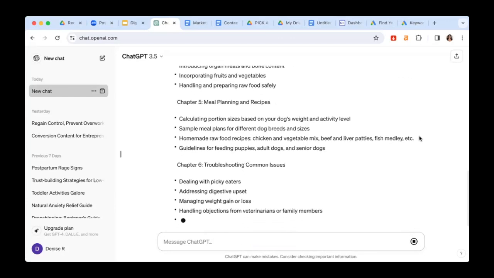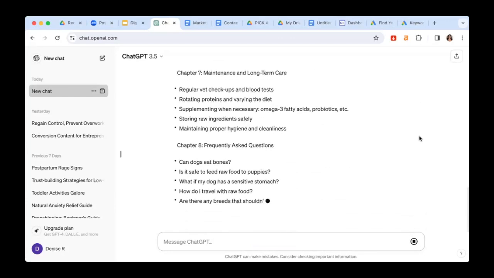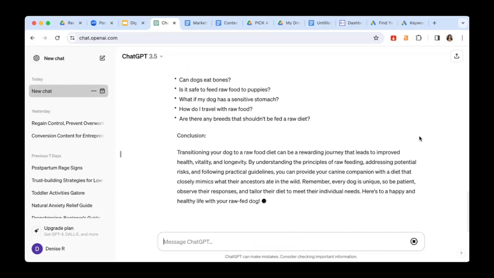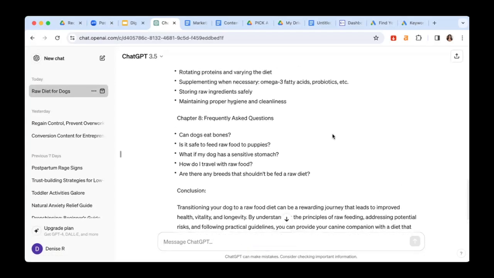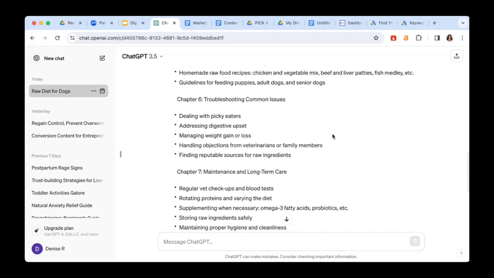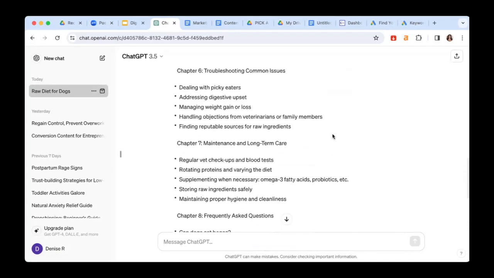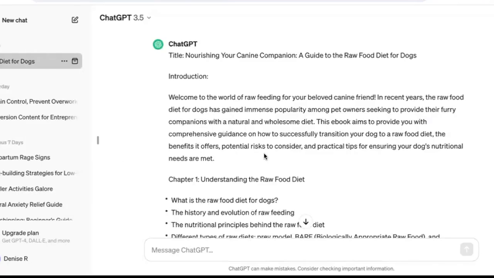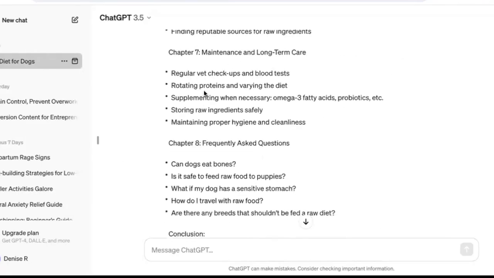Look at that, guys. Look at that. Awesome. That's literally taken, I don't know, less than 10 seconds, guys, to produce a whole book outline, as you can see right here.